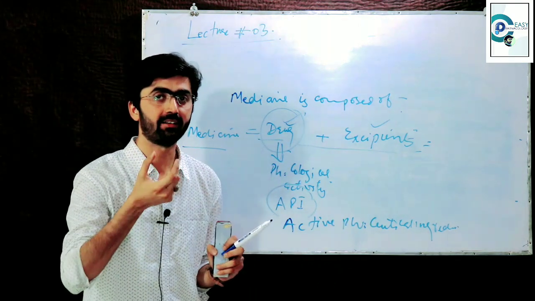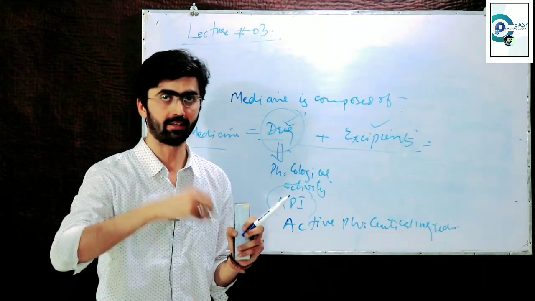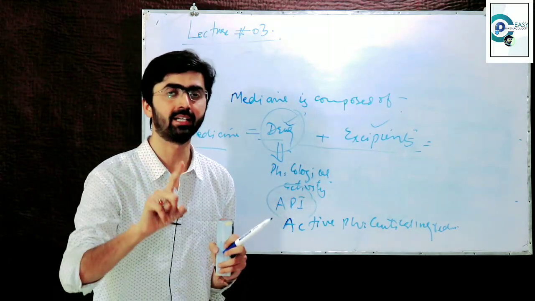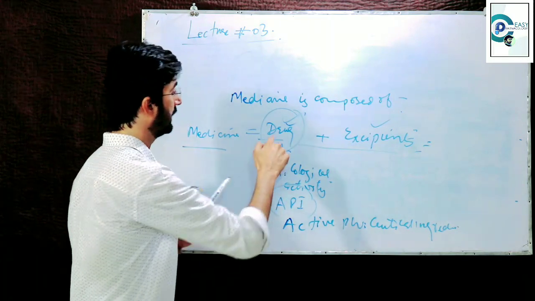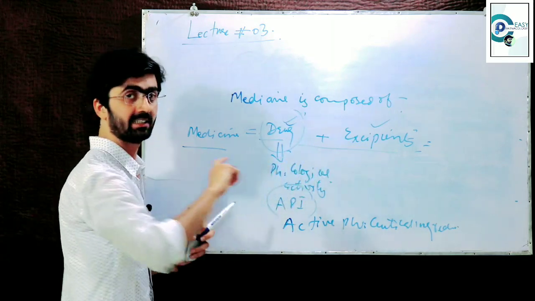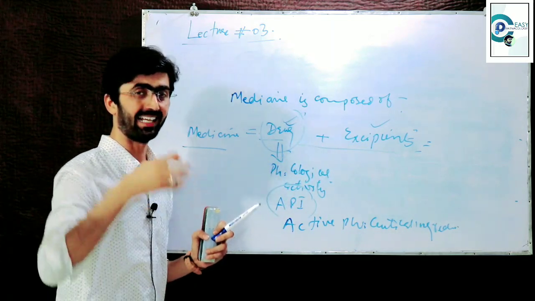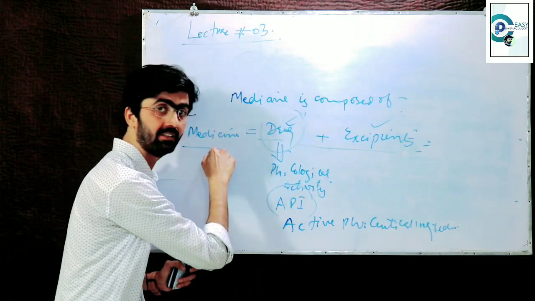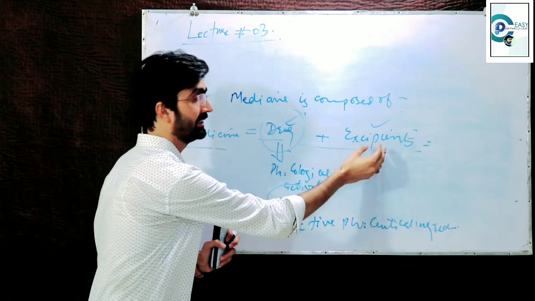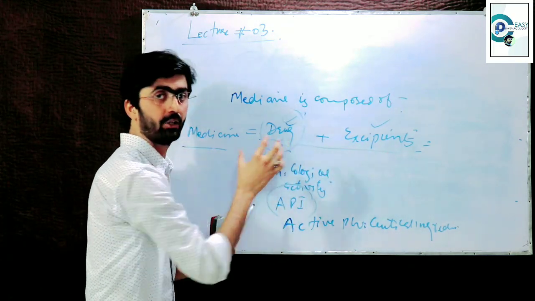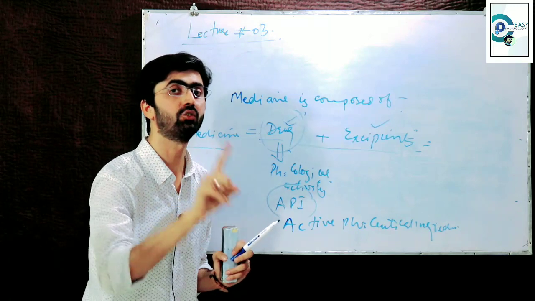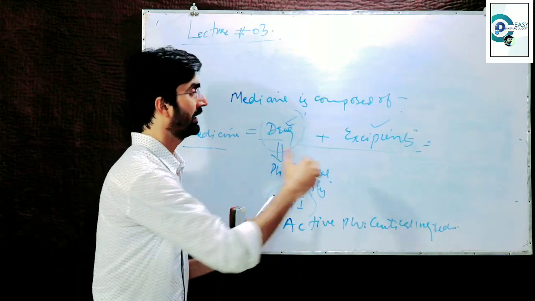It means that whatever medicine we are administering in our body and it is showing its therapeutic effect, that therapeutic effect is produced by this component. There are two components, drug and excipients. The therapeutic purpose is achieved by this component of the medicine, not by this one. These are just excipients, okay? These are just added to the drug to make it in such a form which is conveniently, effectively and safely used by the human being. Now, what is the role of this one?